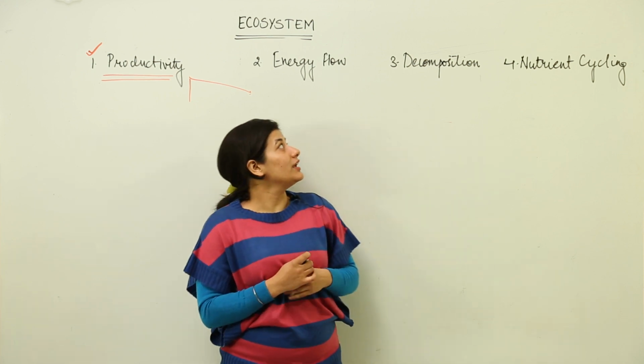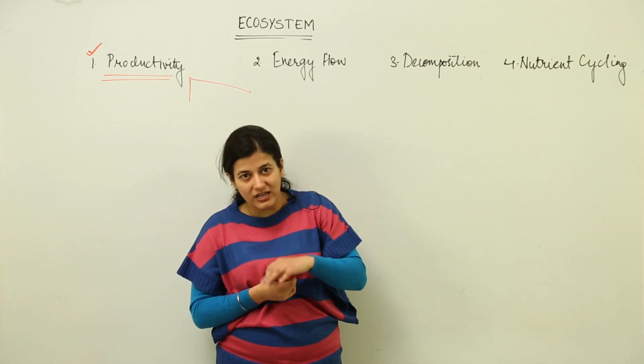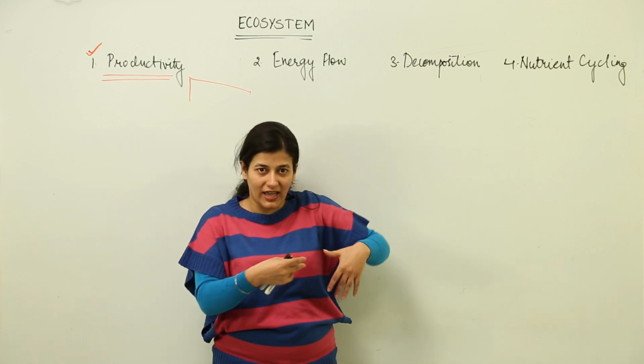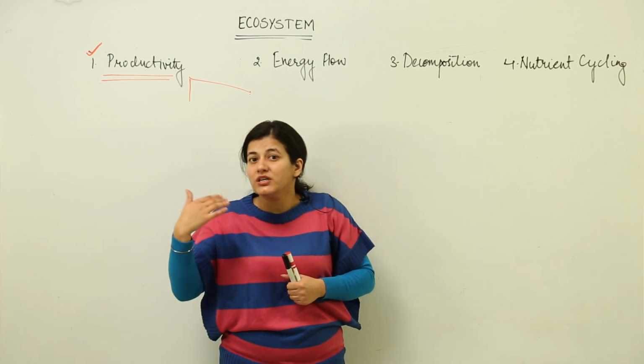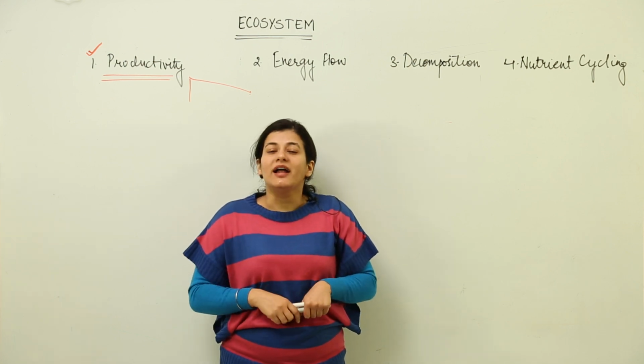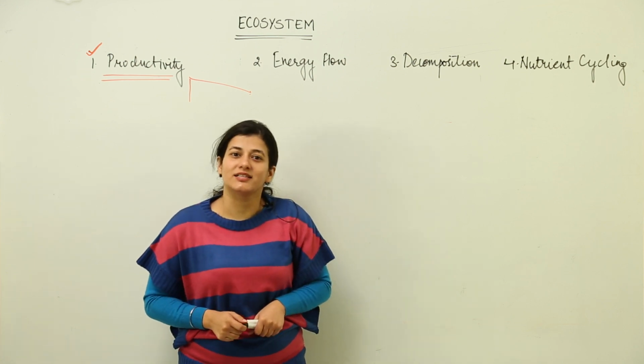We would take into account energy flow, that how this productivity, whichever has been done by the producers, how it is going to reach, right now I just drew that hen thing, and how it reaches the next level, how it reaches the next biotic component, that is part of energy flow, which we shall discuss in the next lesson. Thank you.